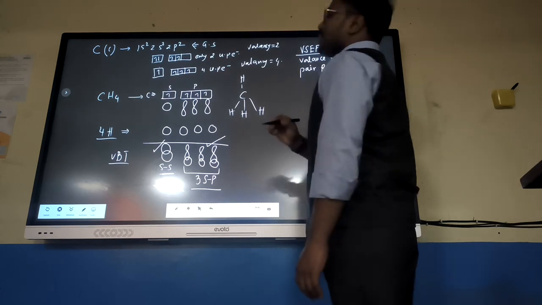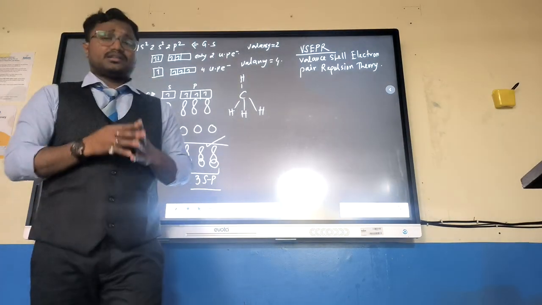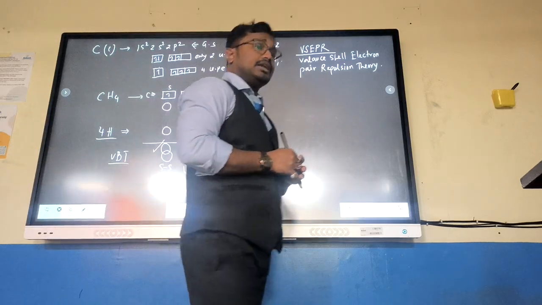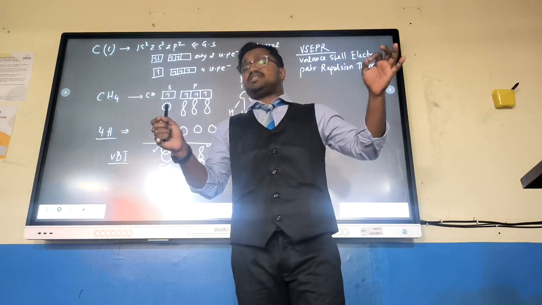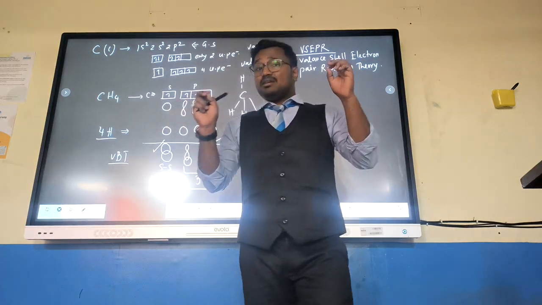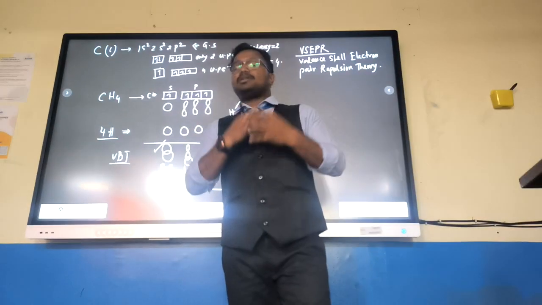What is VSEPR theory? It explains that we put atoms at maximum distance to nullify the repulsion between them and to make them stable.